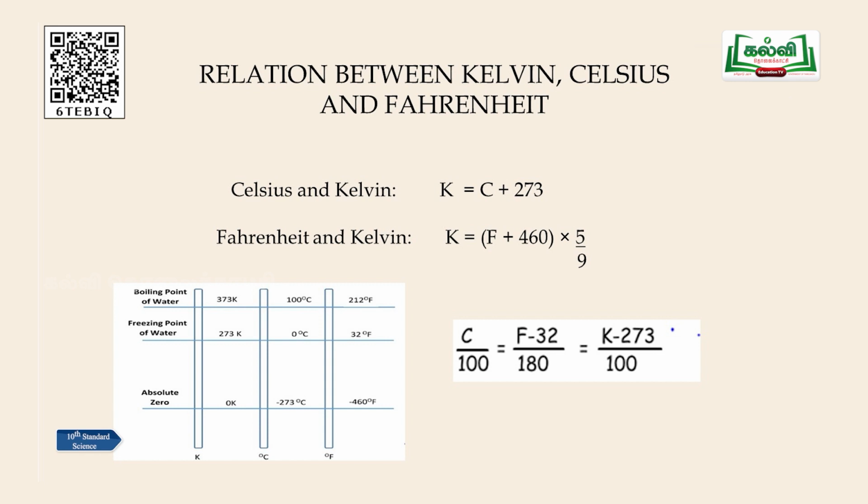Then equal to, when you go to the Kelvin scale, K minus 273, the corresponding value for 0 degrees, that is the freezing point, is 273. So, K minus 273 divided by the boiling point 373, and when you subtract, you get 100. So, this is how we get the equation for all the three scales of temperature. If you know one value, you can easily convert it into the other two values.